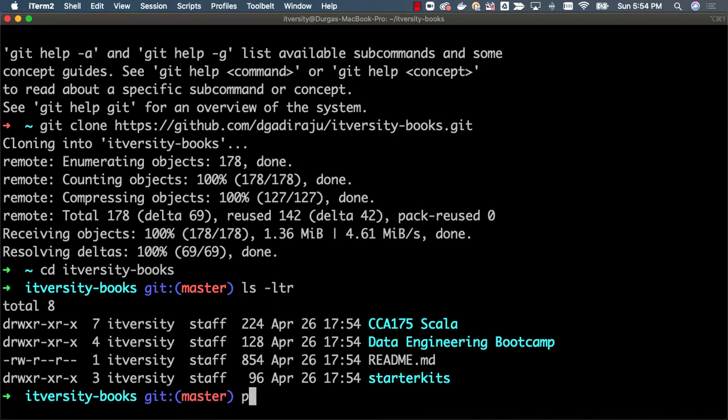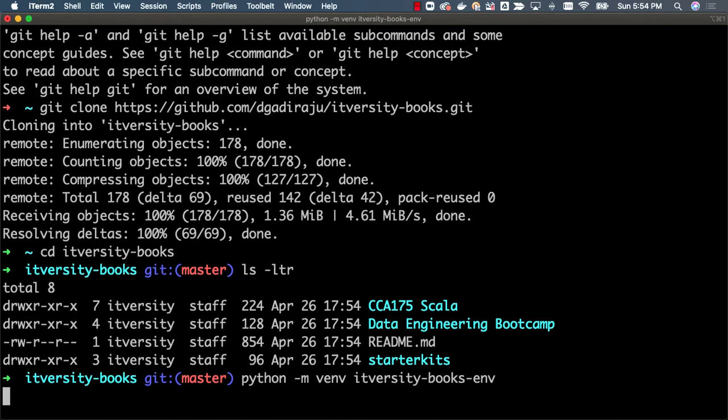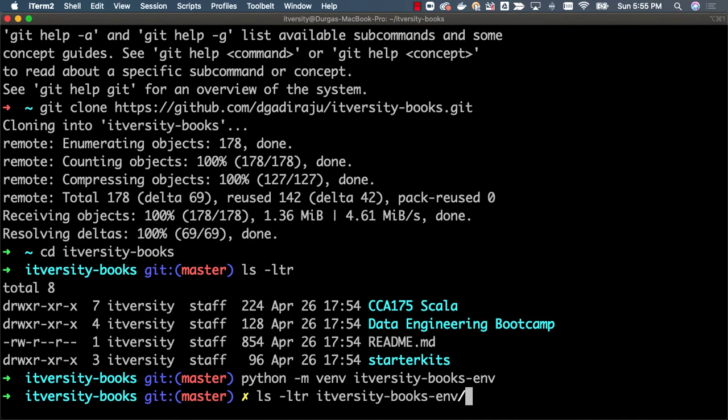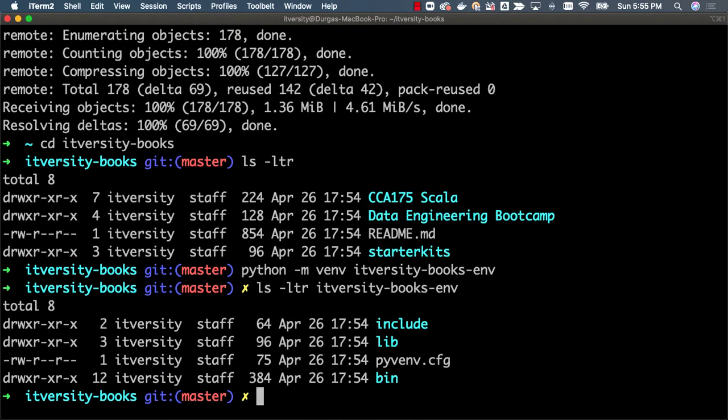For that, you can say python, with whatever version of Python you want. You can actually say -m venv, and you can say itversity books env. I am creating something called a virtual environment, which will isolate the dependencies related to this repository from others. You should be able to install whatever is required for this project, and you should be able to practice. Now, when you run this, it will create a folder called itversity books env in the current folder. Don't worry too much about virtual environments at this time. Just run this command and see what it does.